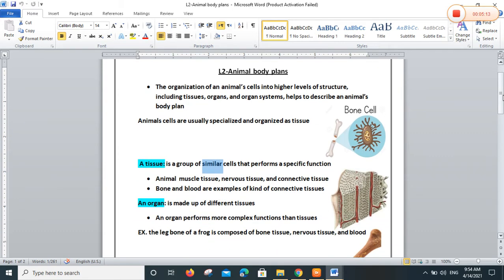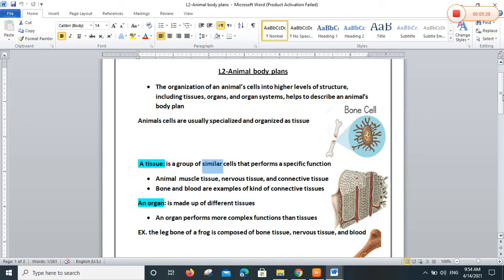So we mentioned tissue, a group of similar cells. We move to organ, a group of tissues. An organ is a group of different tissues, because I told you the organ is made of different tissues. We have connective tissue, for blood, we have nervous tissue, which makes the organ feel everything, okay?